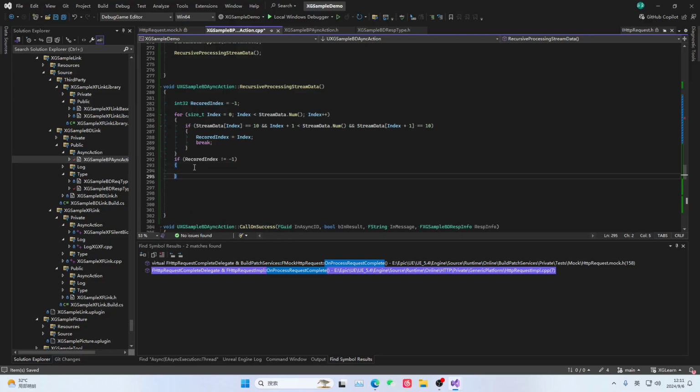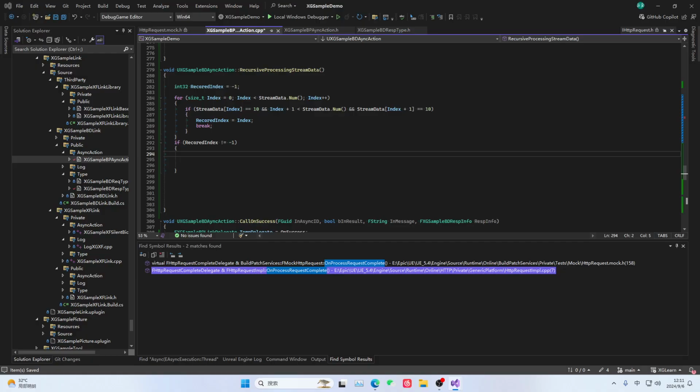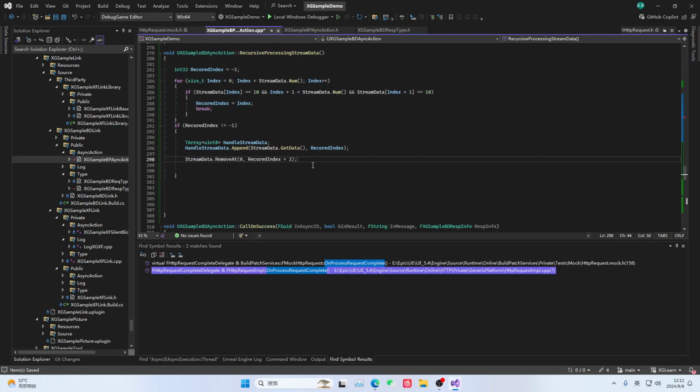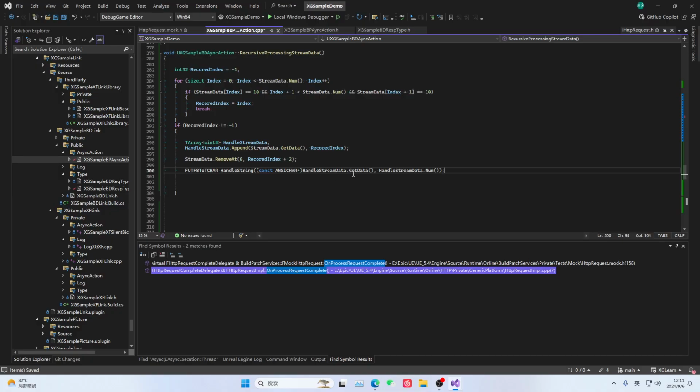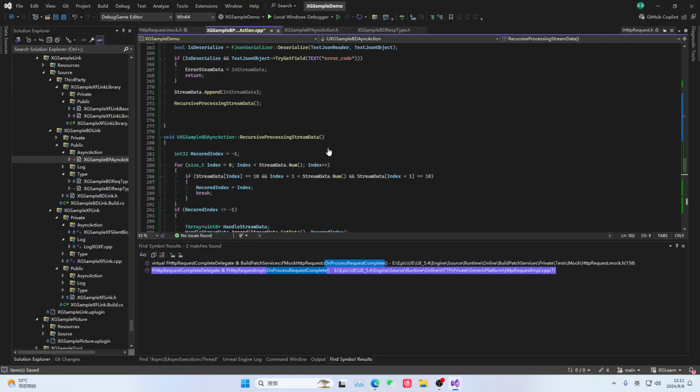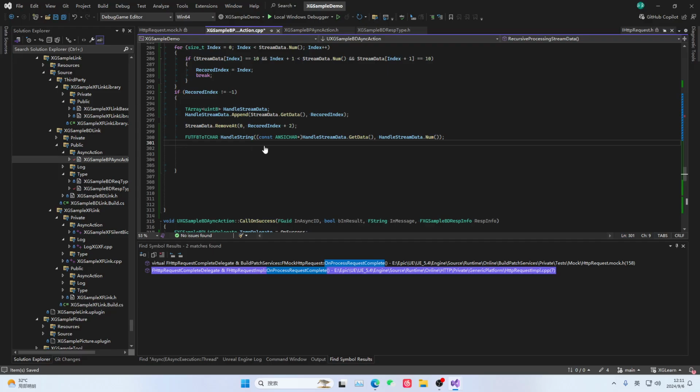But if we do find it, and we find the index of this first segment of data, then we'll start cutting this data. So how do we cut it? First, we prepare a segment of data, then we take the data from the front part and extract it. Then we take this old data and remove it. Because we have already extracted this segment for processing, here we need to encode this character string and perform a transcoding because we haven't transcoded it. Earlier we only extracted the error information and didn't modify it after extraction, so only now do we transcode.